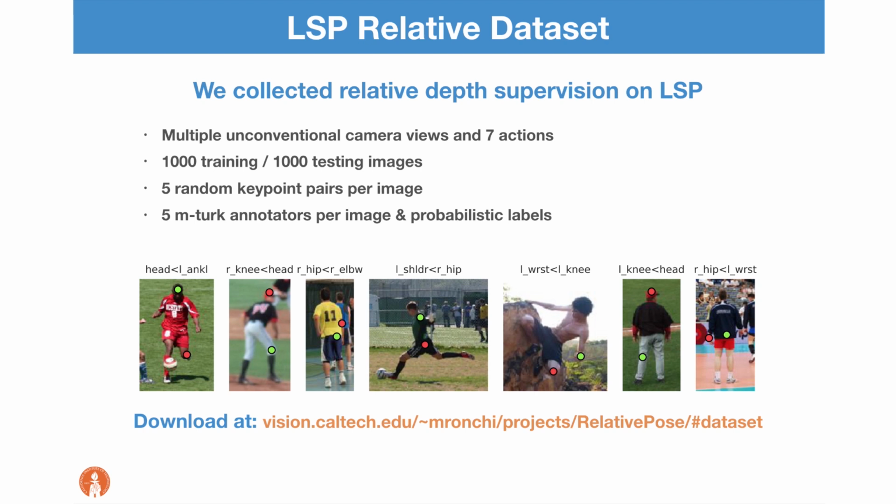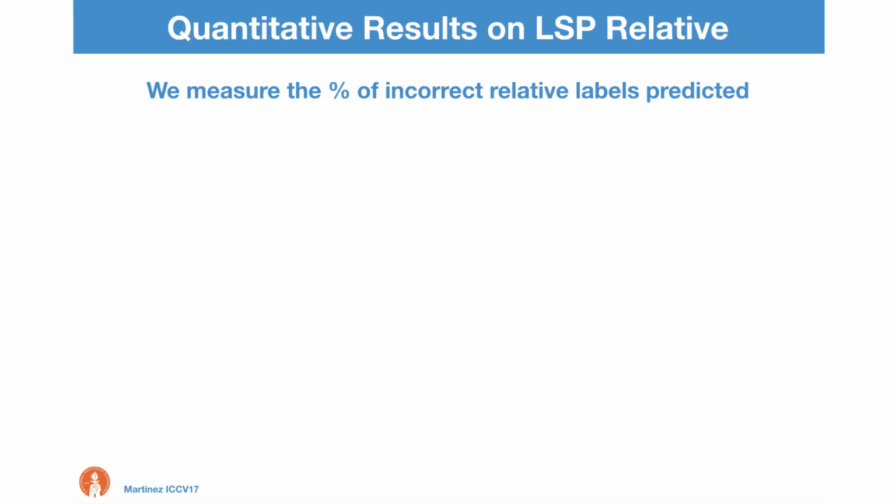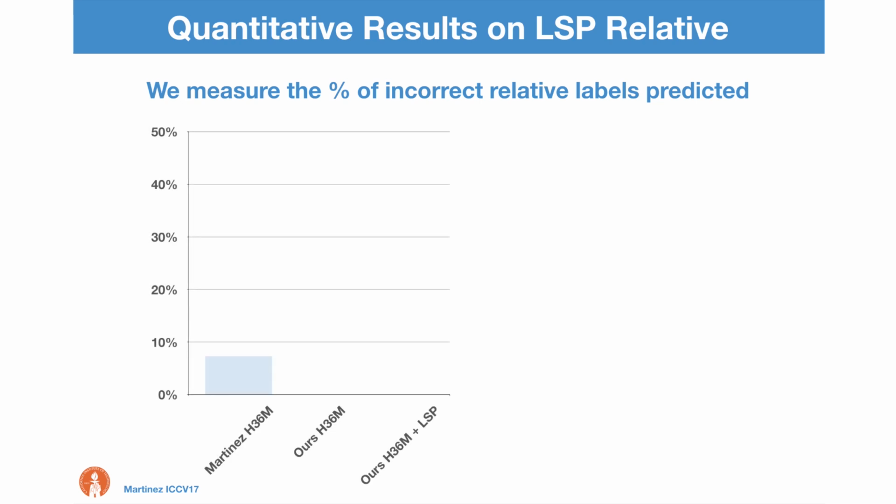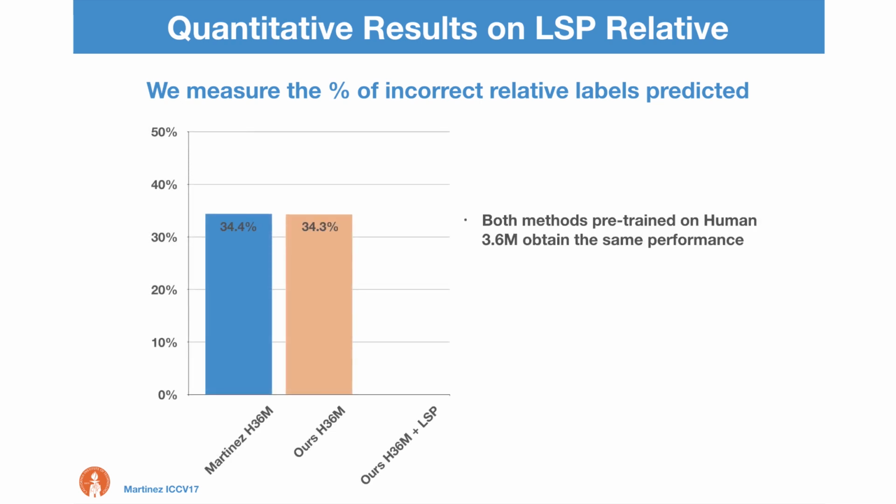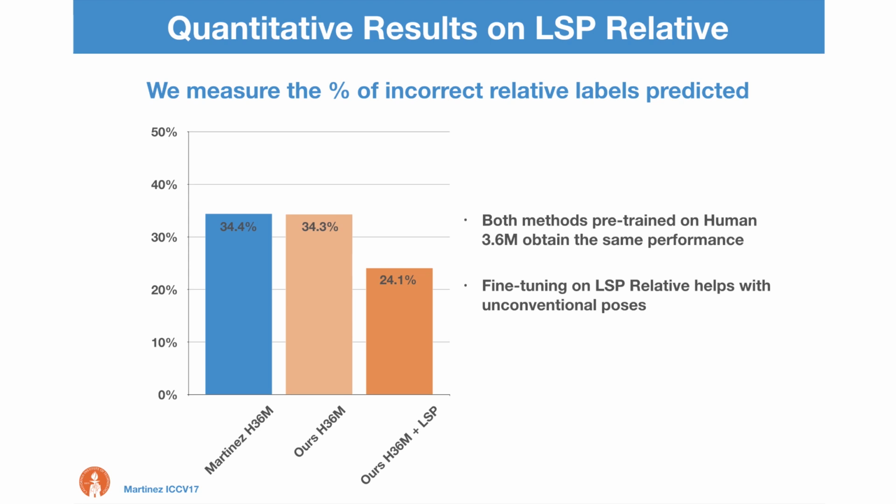We collected relative depth supervision for the entire Leeds sports poses dataset. On the LSP Relative Dataset, the ground truth 3D pose is not available, so we measure the error in terms of percentage of incorrect relative labels predicted for an output pose and compare to the supervised baseline. Both methods, pre-trained on Human 3.6M, obtain an average error of 34%. However, after fine-tuning our method, we reduce the error by more than 10%.